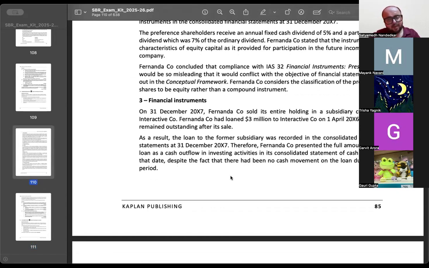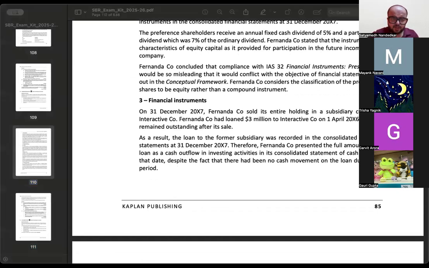What did the company do? The company sold off its holding in a subsidiary company and the company had given a loan to that particular subsidiary. It was an old subsidiary, and it had been given a loan. And see, what happens is a subsidiary is a part of the group. So when you consolidate the financial statements, the intra-group cash flows, you basically try to eliminate.